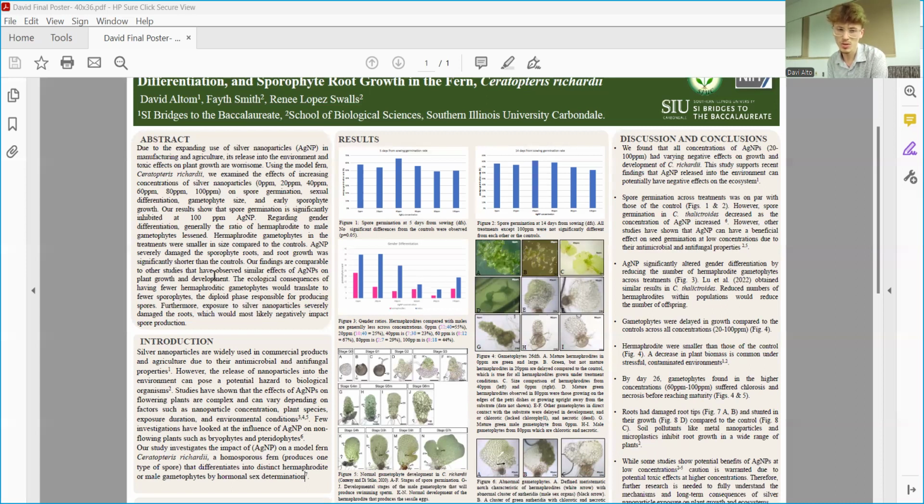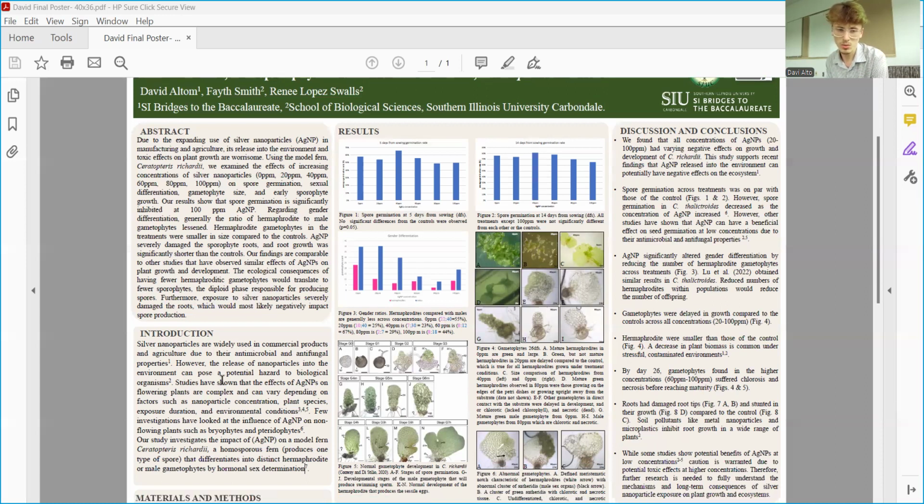Studies have shown that the effects of silver nanoparticles on flowering plants are complex and can vary depending on factors such as nanoparticle concentration, plant species, exposure duration, and environmental conditions. Few investigations have looked at the influence of silver nanoparticles on non-flowering plants such as mosses and ferns.